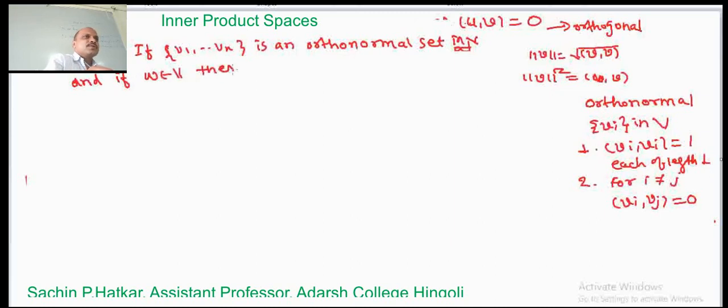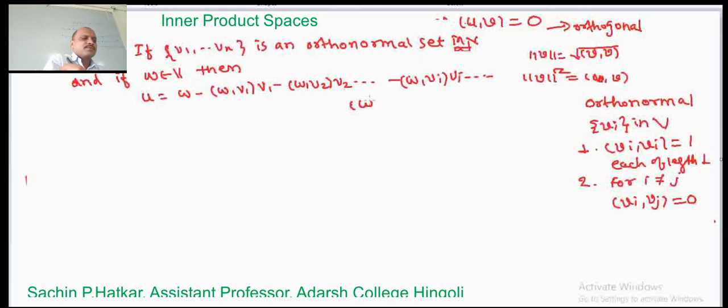U equal to W minus inner product of W comma V1 into V1 minus inner product of W comma V2 into V2 minus ... minus inner product of W comma Vi into Vi minus ... minus inner product of W comma Vn into Vn is orthogonal to each of V1, V2, ..., Vn.